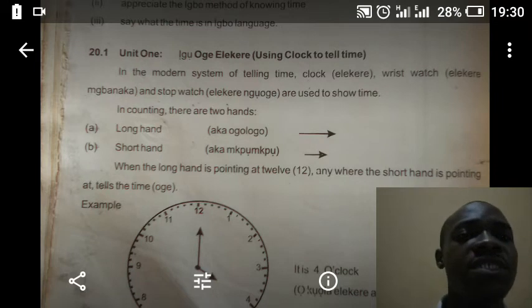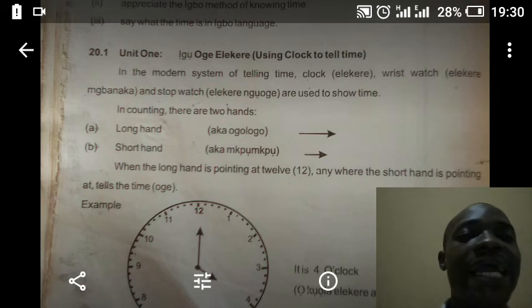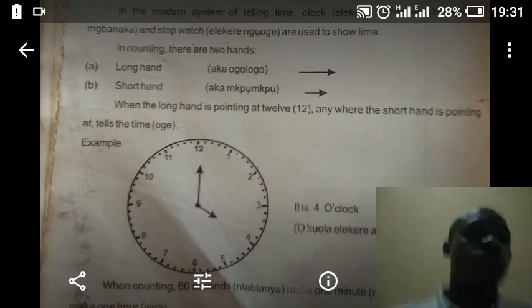In the modern system of telling time, clock is called in Igbo elekere. While we have wristwatch, it's called in Igbo elekere mbanaka. Then stopwatch is called elekere nguoge. These things are used to show time.